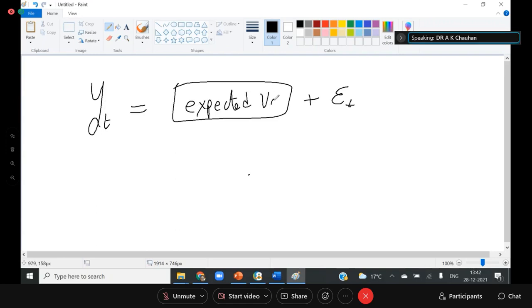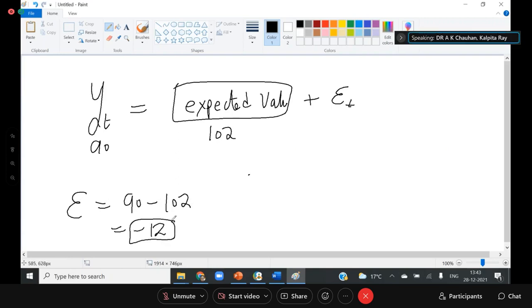Suppose your expected value is 102, but your actual value is 90, because the market can move down, the market can move up. In this case, your error is 90 minus 102, which means minus 12. You have this minus 12 error term. It has two important things: one is the sign and one is the size.